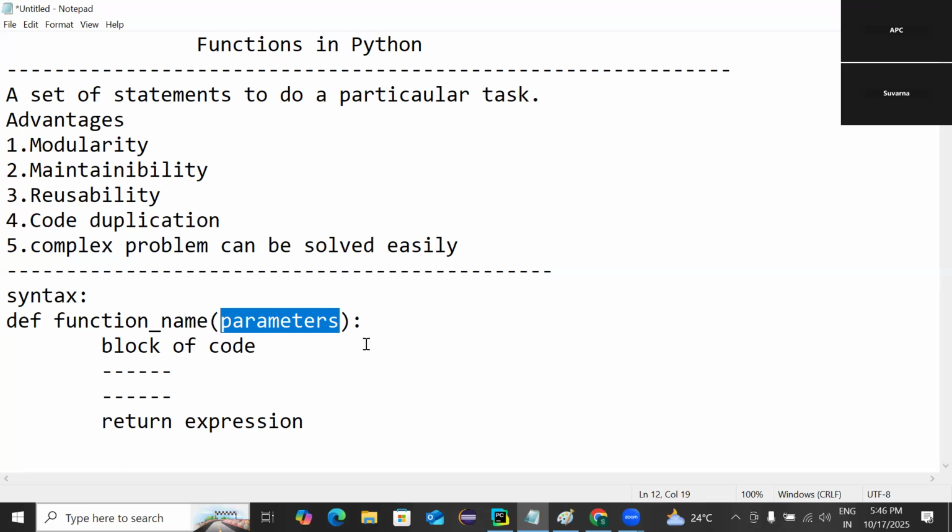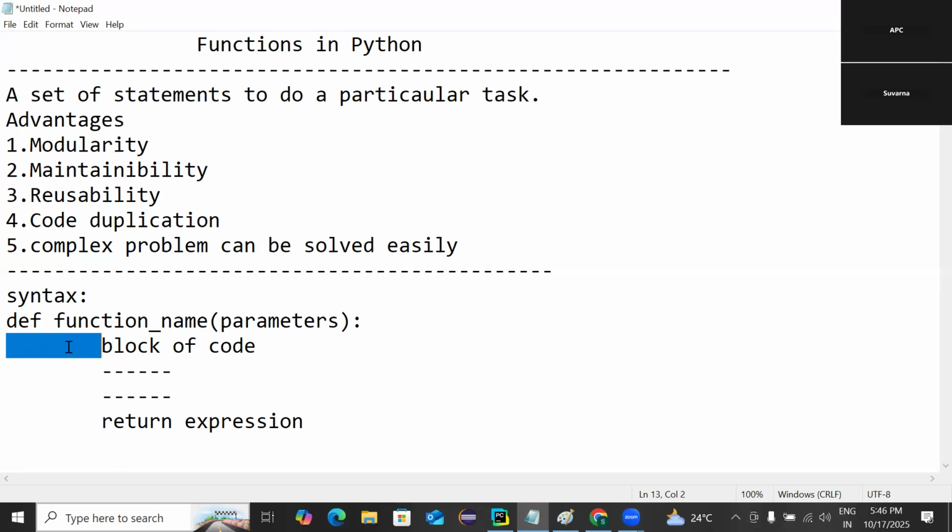Then after the parentheses, a colon. So we should keep the colon. Then in the next line, there should be some number of spaces. In Python, we call it indentation. If you are aware of some other programming languages, there we make a block of code with the help of curly braces. Similarly, instead of curly braces, Python uses indentation. Indentation is very important in Python. If we miss even a single space, we are going to get an error later.